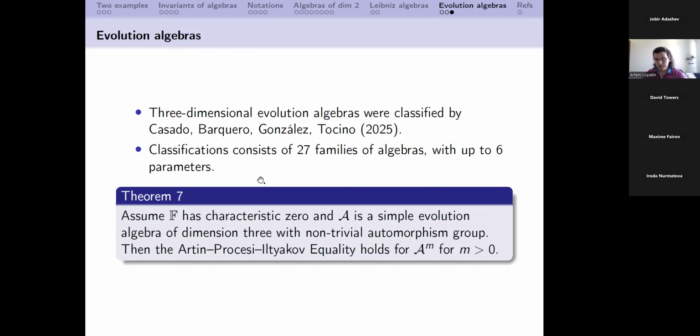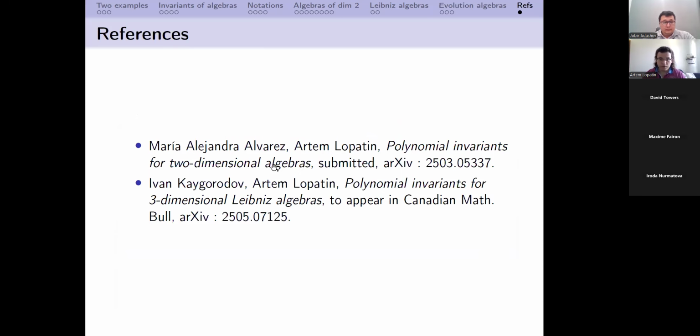For these algebras, we first described the groups of automorphisms, then calculated the invariants, and then verified that these invariants are generated by traces. So that is it.